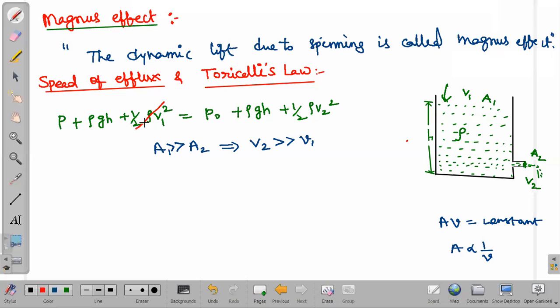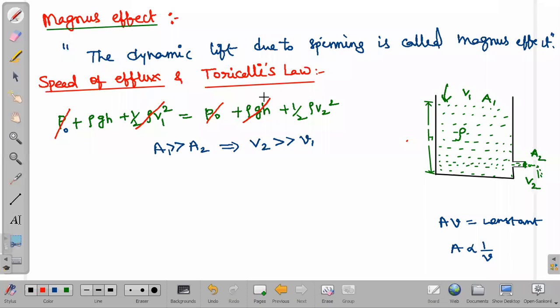If I neglect this, and anyhow both sides have the same pressure, p naught only is acting, so that p naught term I can also neglect on both sides. And what else we have, rho gh on this side, and the right side I have rho gh only, and this rho gh I am neglecting. Why am I neglecting here? On this side v2 terms are there. In terms of rho we will be having A2, and A2 is also much less.